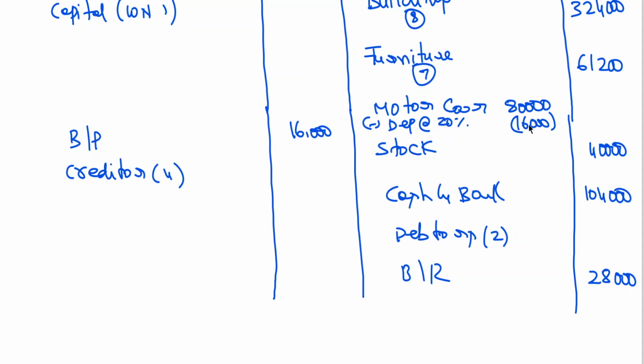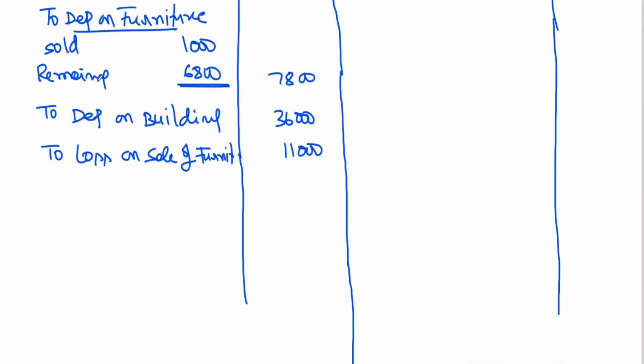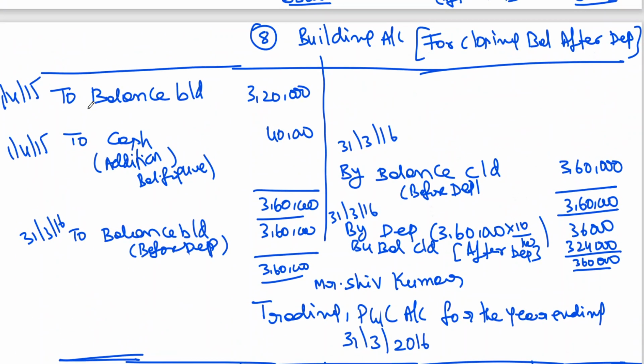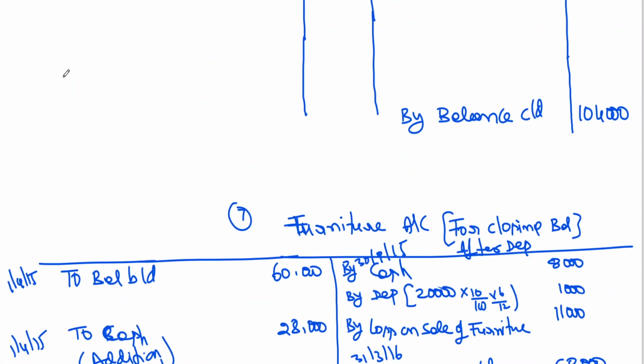You'll be getting this motor car depreciation. Also, I'll be showing it in the profit and loss account. Car 10,000. Yeah, this is completed.